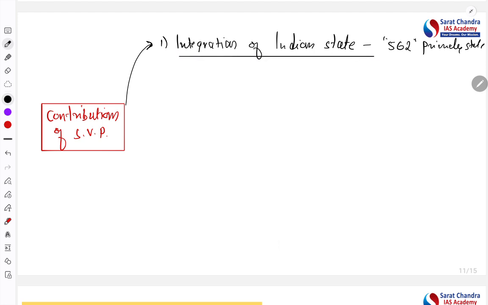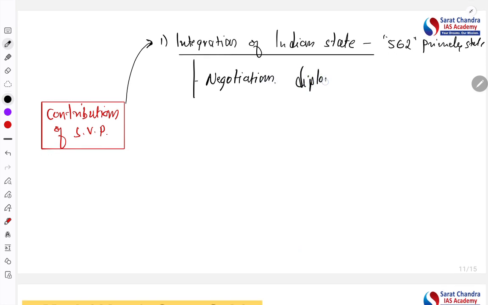So how did he integrate them? He used negotiations, diplomacy, some persuasion, and sometimes military tactics also. In some places, like in Hyderabad, Operation Polo, you must have heard. So through that he united India, right? He was the first. We can write leadership. He gave a lot of leadership.